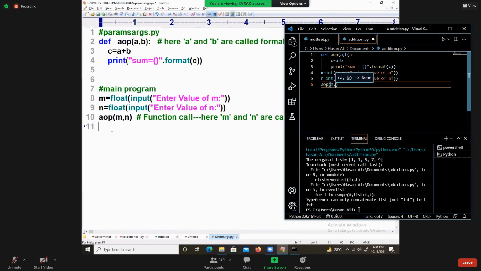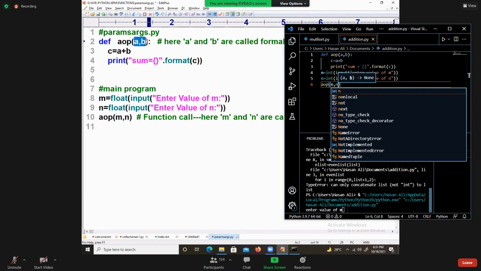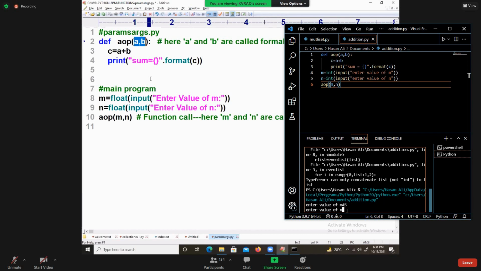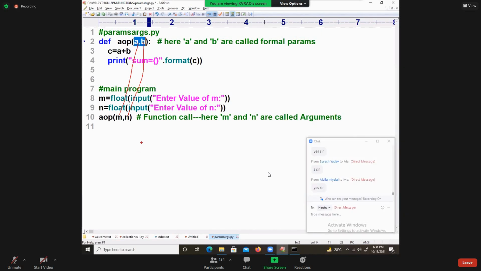Now I am going to talk about this: arguments are passed to formal parameters. M value is going to A, N value is going to B. It is known as what? The arguments passing mechanism, we can call it. I'm going to gear up into that concept, the arguments passing mechanism.